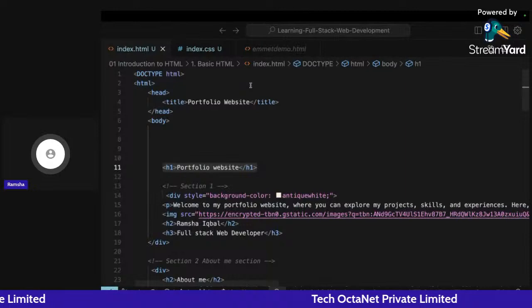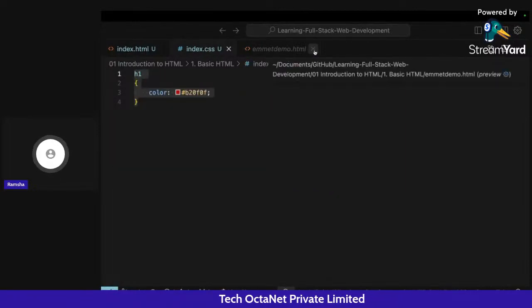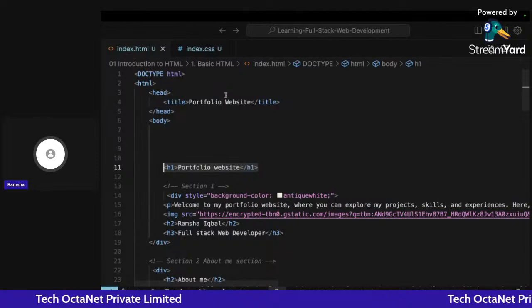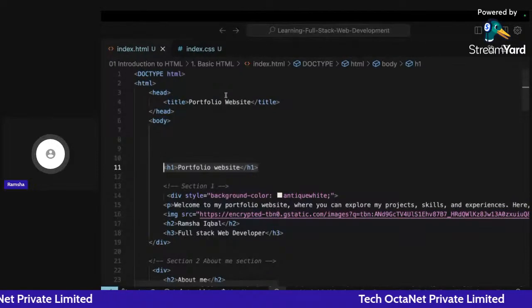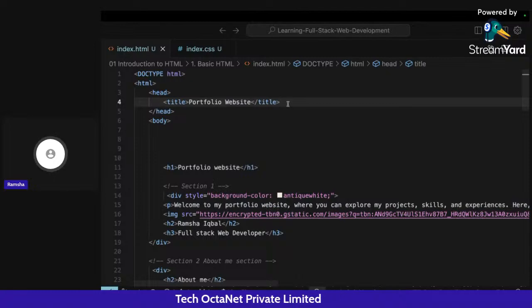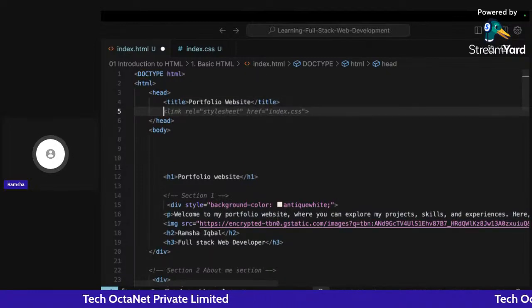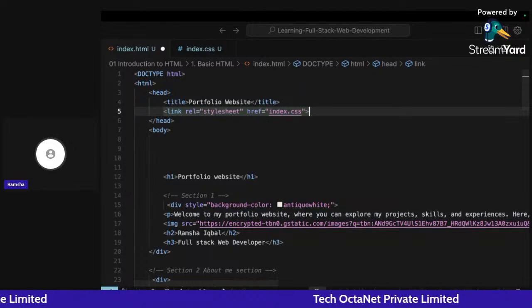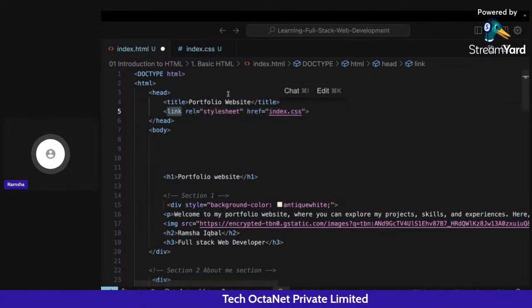Why? The reason is index.css is a new file and we have not connected it to our index.html file. So it's very important to connect both of these files so that they can interact with each other properly. Inside the head section, as I already told you, we add links and everything. So here I will use the link tag and say this link is related to a style sheet.